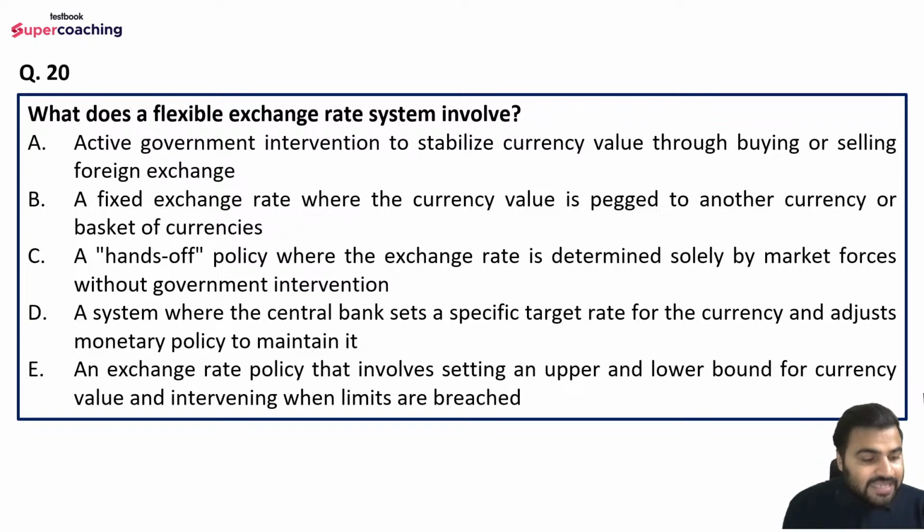Now question number 20: what does a flexible exchange rate system involve? Do let me know, guys. Options are: A, active government intervention to stabilize currency value through buying or selling foreign exchange; B, a fixed exchange rate where the currency value is pegged to another currency or basket of currencies; C, a hands-off policy where the exchange rate is determined solely by market forces without government intervention; D, a system where the central bank sets a specific target for the currency and adjusts monetary policy to maintain it; and E, an exchange rate policy that involves setting an upper and lower bound for currency value and intervening when limits are breached.